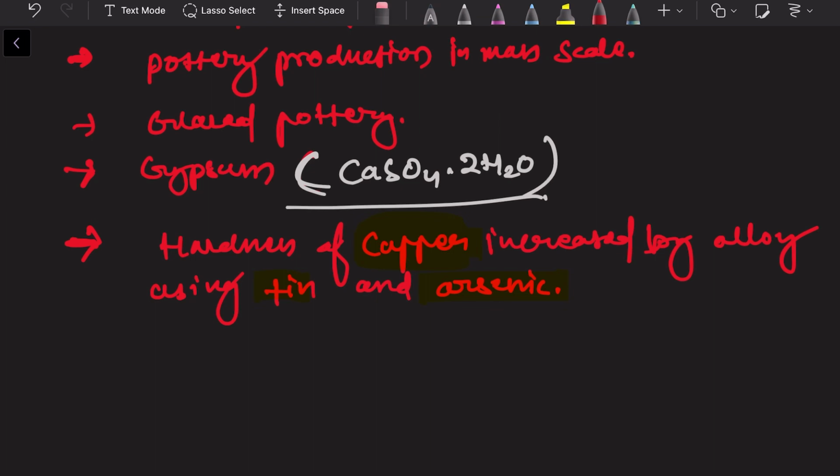So there is one name, one terminology: the Chalcolithic period.